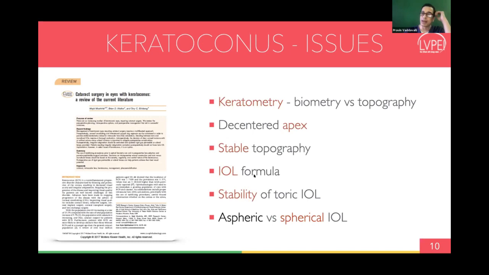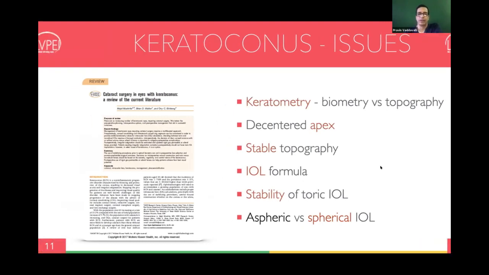IOL formulas, we typically use the SRK/T, and that seems to be the most accurate formula in keratoconus patients. You also need to think about whether you want to use an aspheric or a spherical IOL. Preferably, you would like a spherical IOL, but these are not available in toric IOLs.